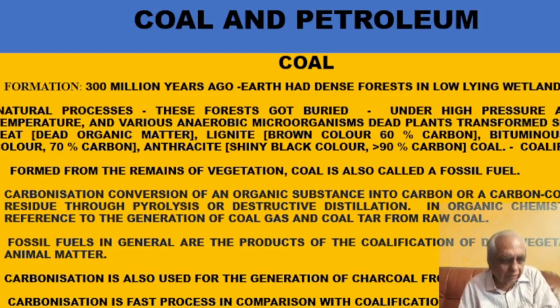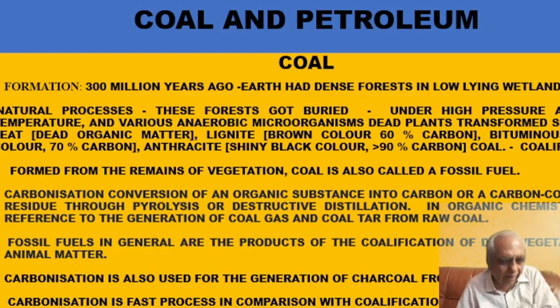So piles of dead plants got collected, and even some animals may have died. These plants and animals, due to microorganisms, got decomposed. But this is a very slow process.